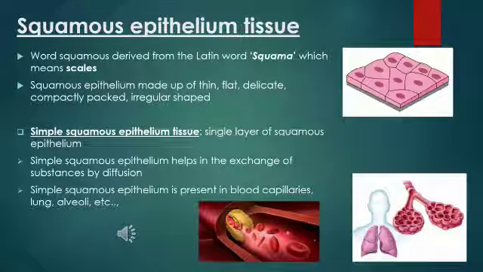So simple squamous epithelium helps in the exchange of substances through diffusion. It is present in blood capillaries as well as in the alveoli of the lungs. You can see in the picture I have shown blood capillaries as well as lungs. Within lungs we see the alveoli, so we see simple squamous epithelium in these parts.